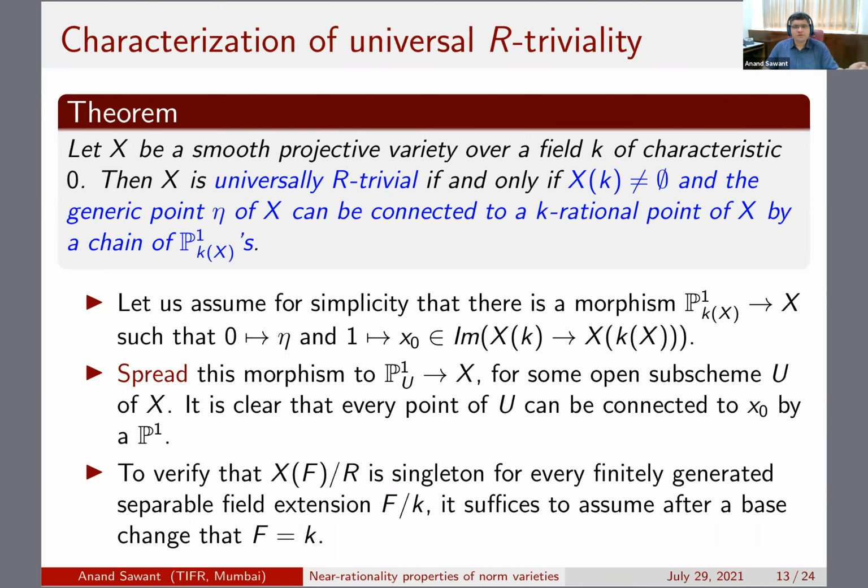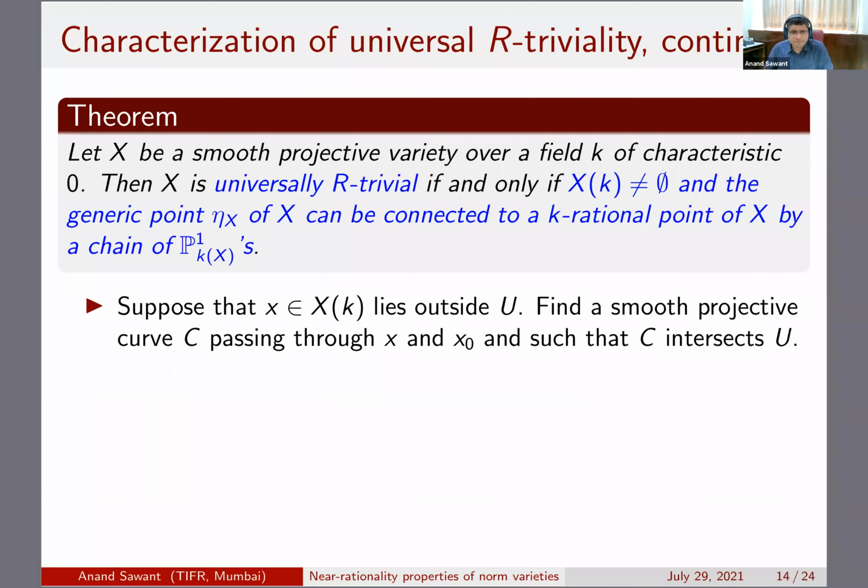Now, what about points outside U? We have to get them inside, and this is just done by a standard resolution of indeterminacy argument. So you take a k rational point which is outside U, and now you can find a smooth projective curve passing through x and x naught, which intersects U.